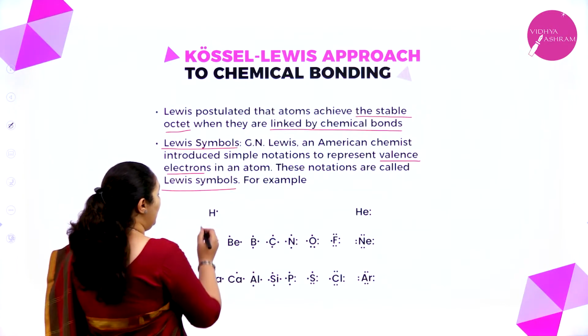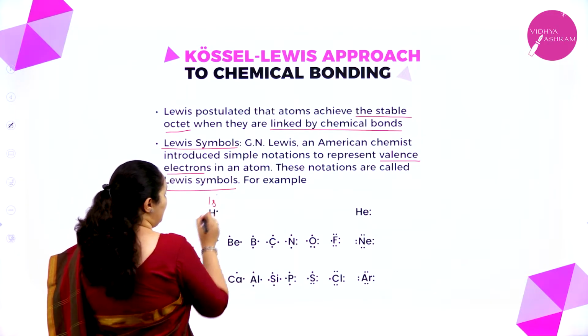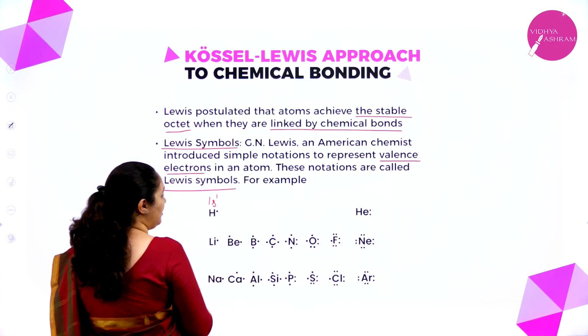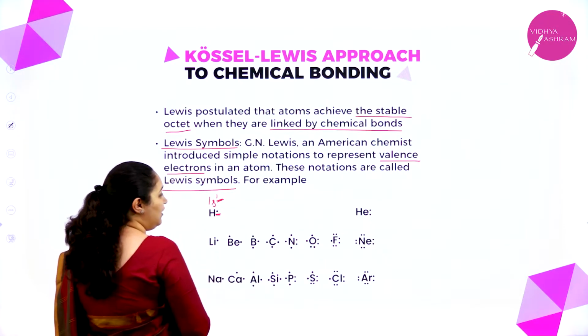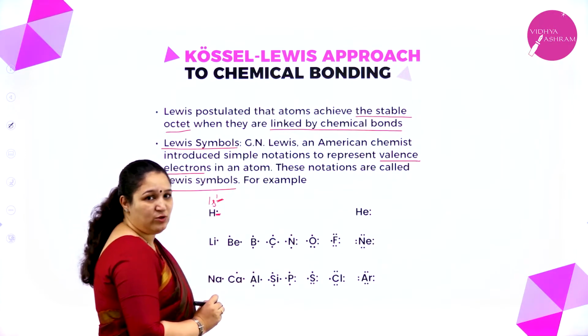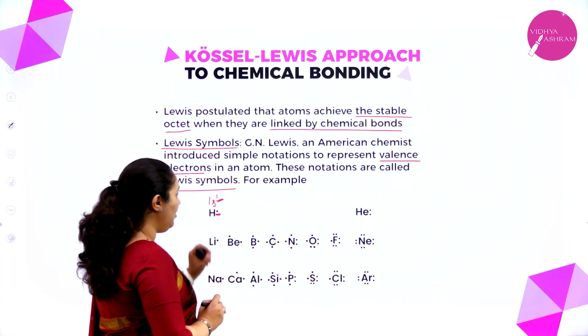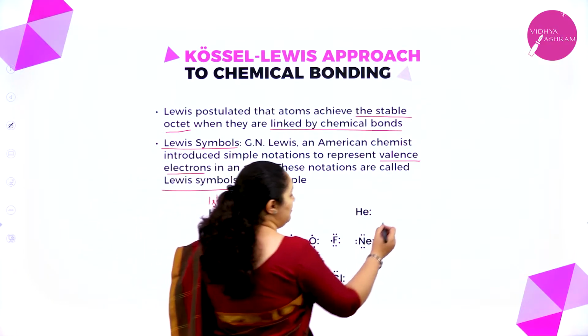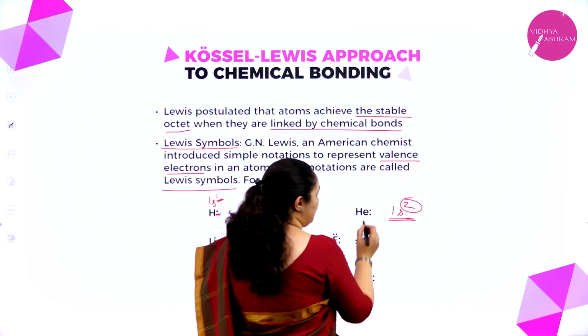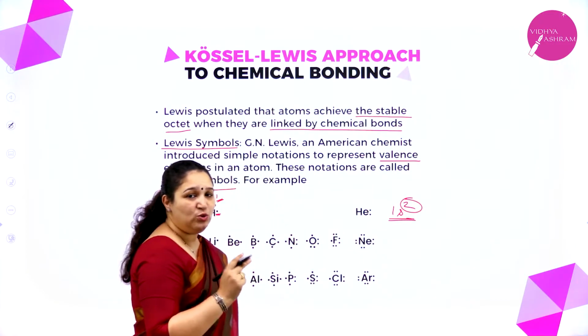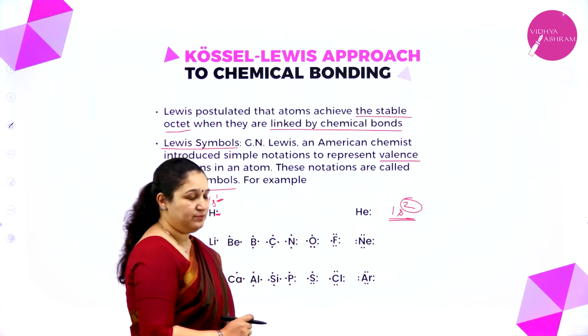Here you can see hydrogen. I have 1s1 electronic configuration. Only one electron is there. So I have put one dot along with the hydrogen. So this is the Lewis symbol for hydrogen atom. Helium has the electronic configuration 1s2. 2 electrons are present. So we have put 2 dots along with helium.